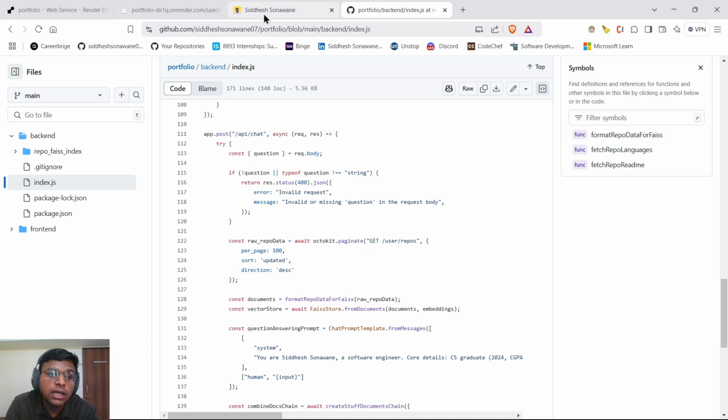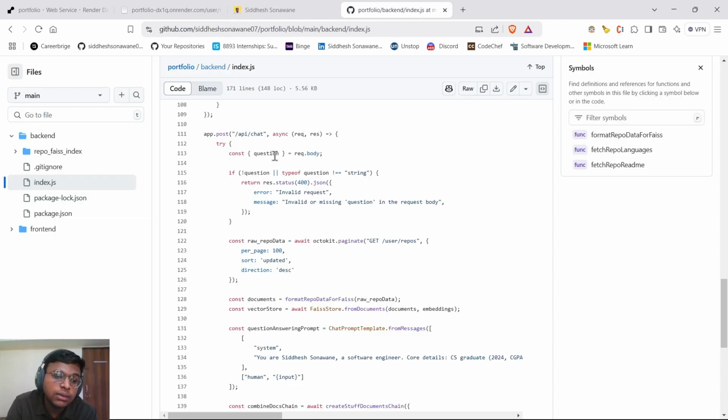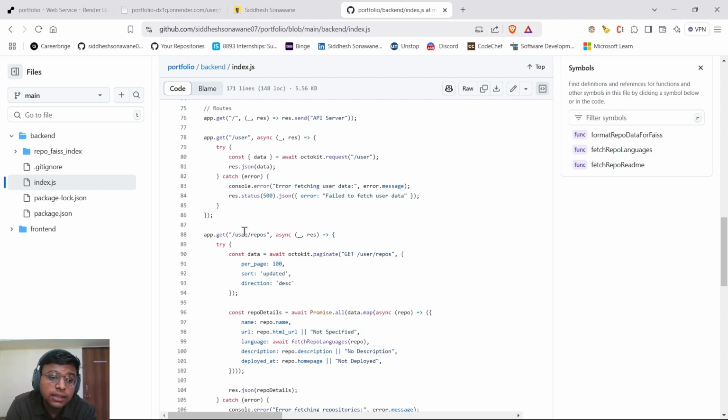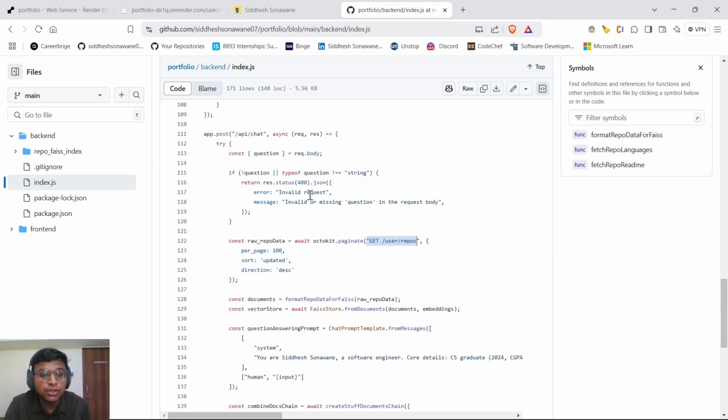The question which I have put here is then captured in this variable using the request parameter. Then it is saved. Then again the above API call is called for updating the GitHub repositories information.